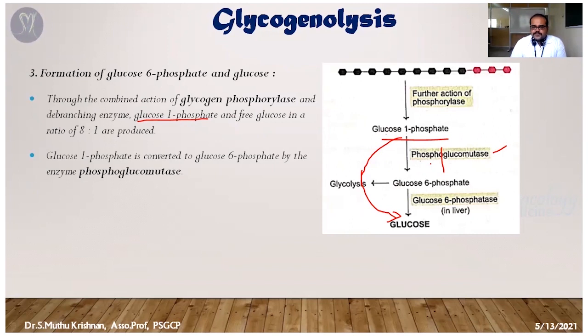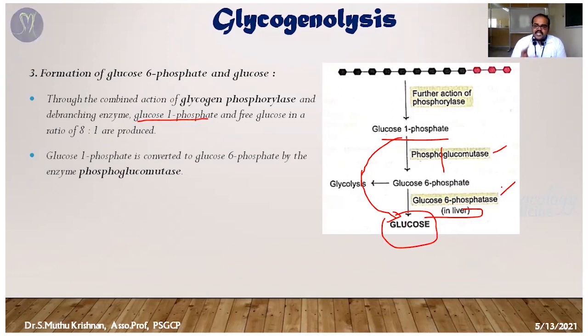From glucose 6-phosphate, it may also enter glycolysis, because glucose 6-phosphate easily enters the glycolysis step, where it is converted into fructose 6-phosphate. Once it enters glycolysis, the pathway differs. But in the liver, glucose 6-phosphate is converted into glucose with the help of the glucose 6-phosphatase enzyme.